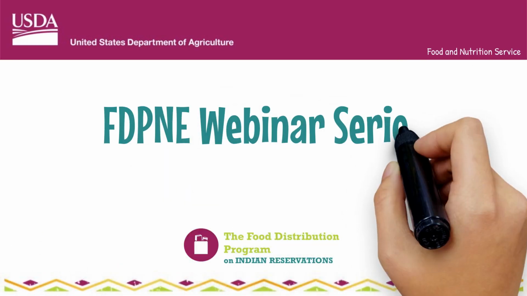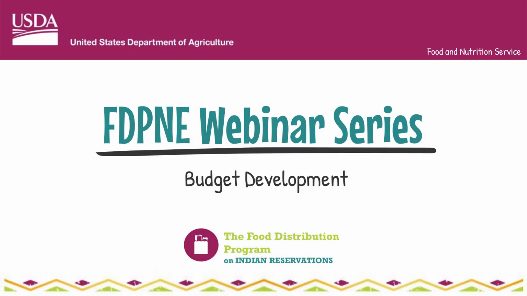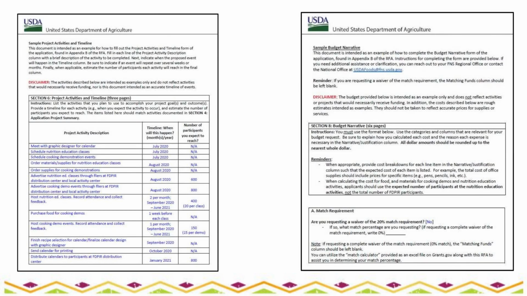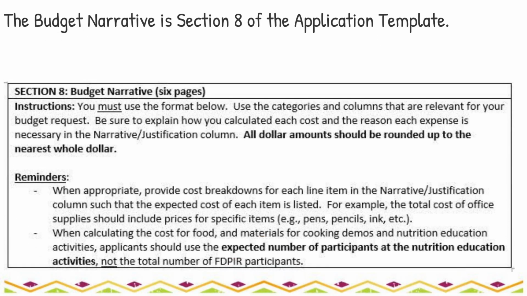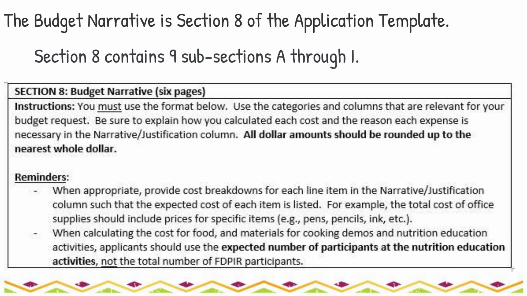This webinar will walk you through the budget development portion of the FDPNE application template. In this example, the applicant plans to conduct a series of nutrition education classes with a cooking demonstration. The applicant also plans to create and distribute a nutrition-themed calendar. The budget narrative section is divided into 9 subsections labeled with the letters A through I.